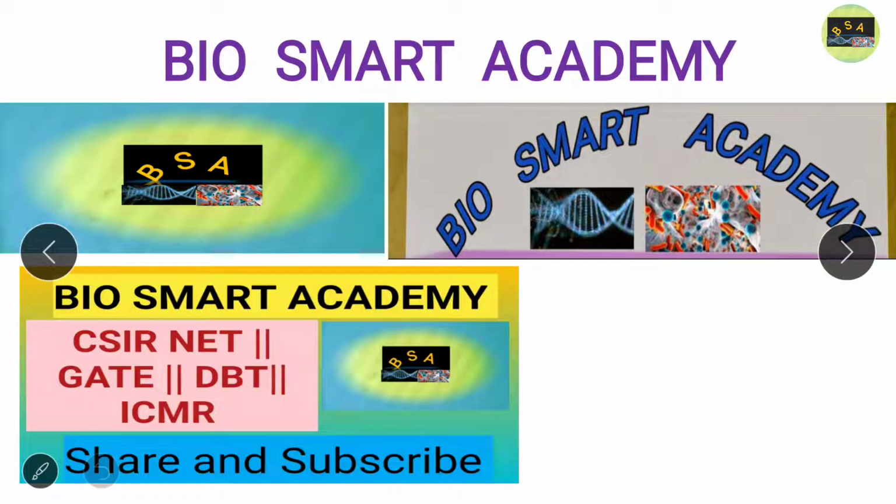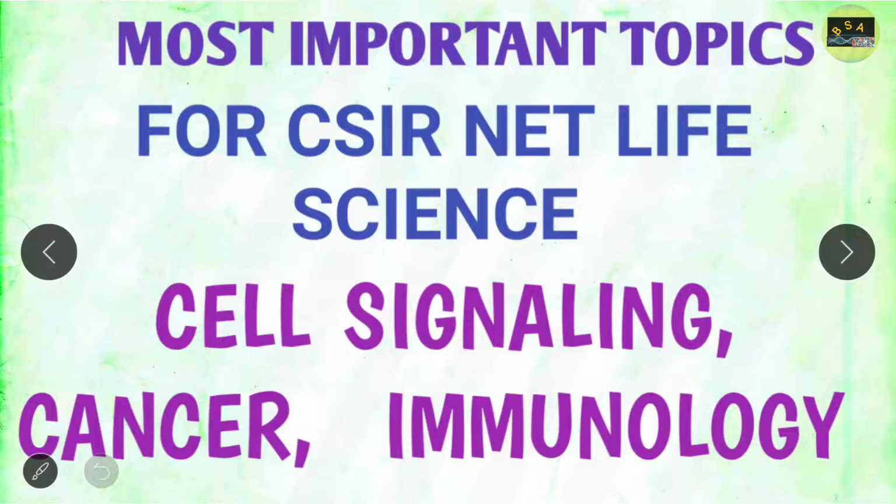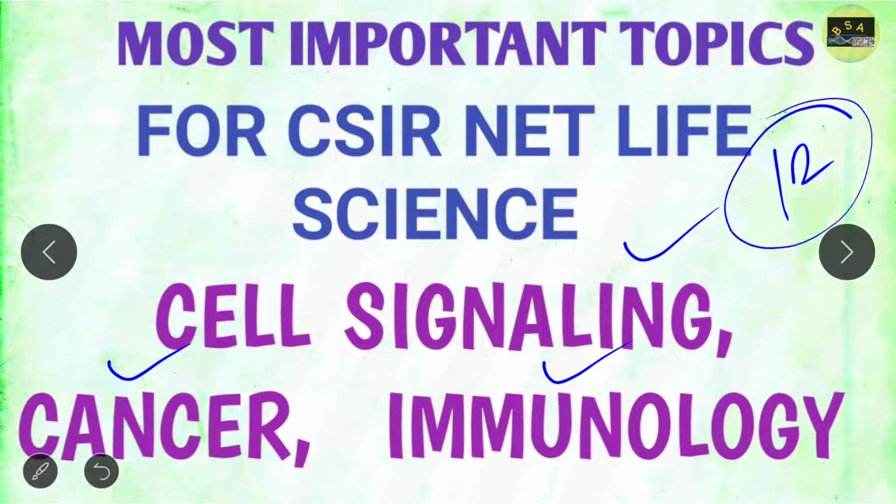So in this lecture series of most important topics for CSIR NET Life Science from each and every module, today I am going to discuss the most important topics for module number 4, that is cell signaling, cancer and immunology. Okay, so this is also one of the most important modules and you can easily get 12 to 15 marks from this module, right?